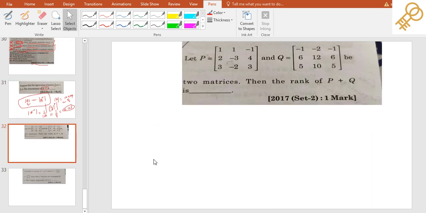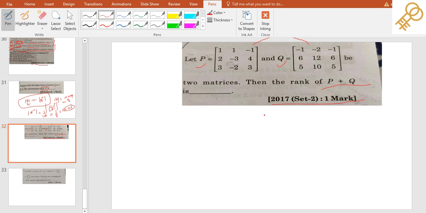Moving towards the next question. It was asked in 2007 for 1 mark, and it is a very easy question. You see, they have given two matrices and they are telling us to find the rank of P plus Q. So first you have to add these two matrices and then find the rank of the resulting matrix.